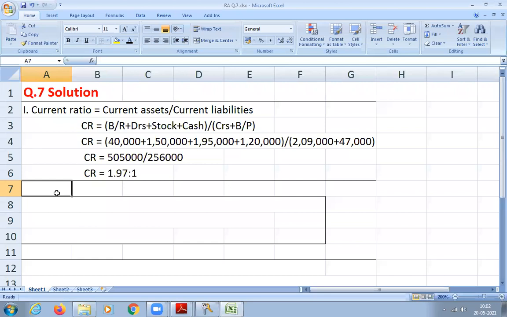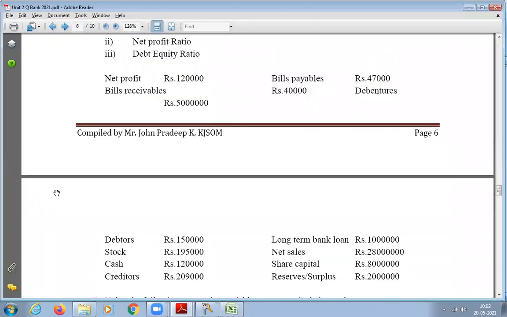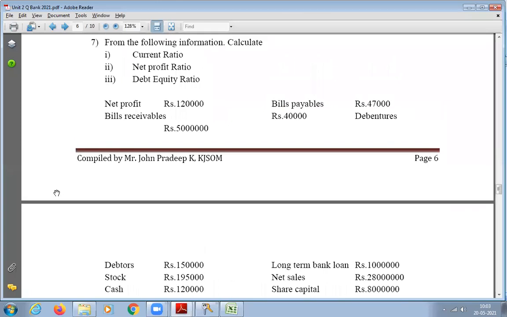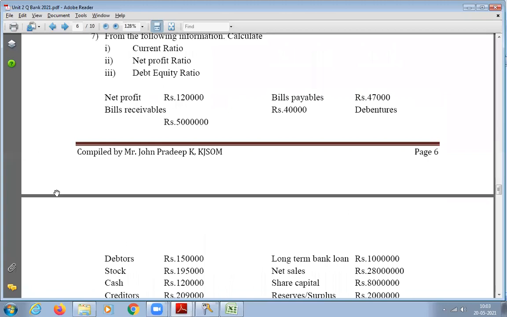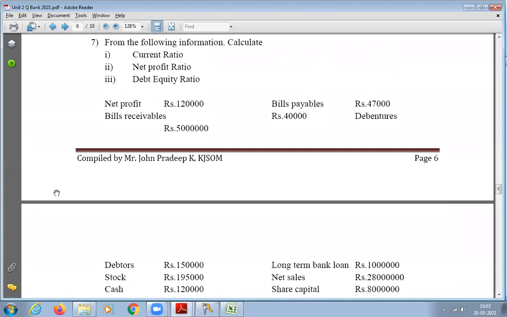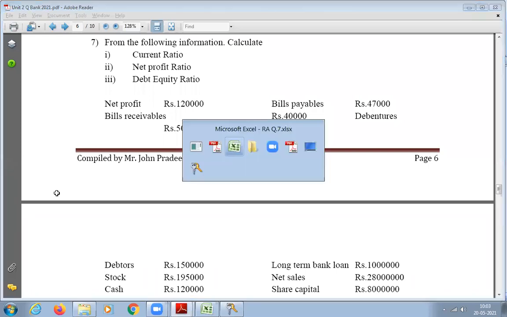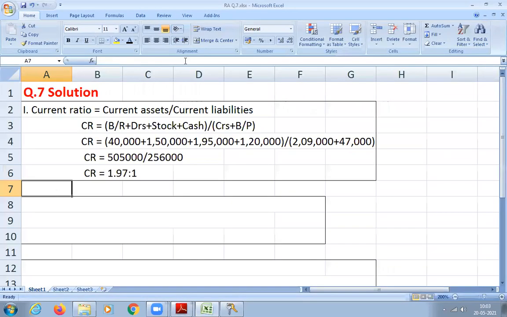So we have done current ratio. Next one is net profit ratio and debt equity ratio. I think time is up. We will do the remaining two ratios tomorrow, next class. Students, from now onwards we will do very simple problems where data will be given and you have to calculate the ratios. Earlier they had given us ratios, we found the data and constructed the balance sheet. Now we just have to calculate the ratio, and if you do that, you will get full marks.